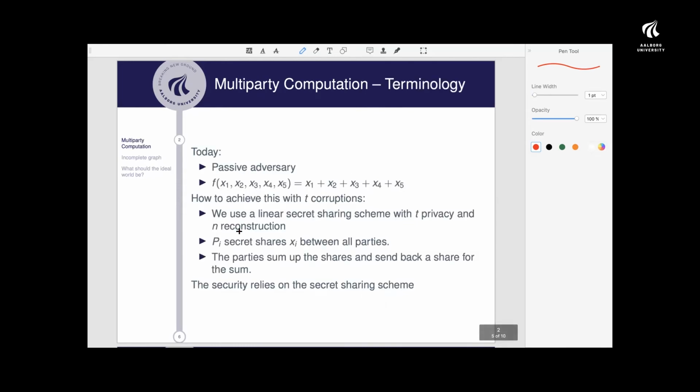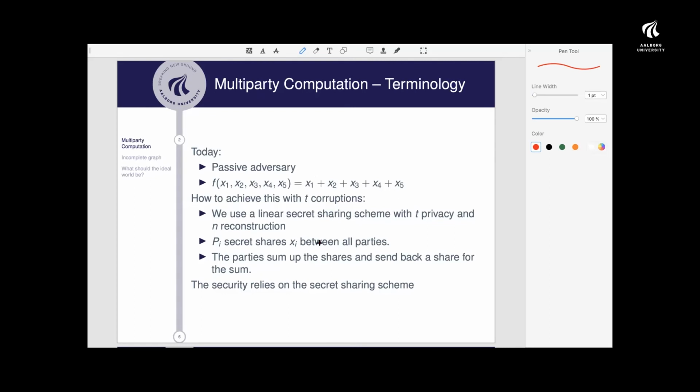So one way we can achieve this setup of computing this function is that each party starts by secret sharing its input. Then, due to the linearity of the secret sharing scheme, which I didn't mention that much about, they could just sum up the shares, and what they get is actually a share of the output. So they could send that back to all the other parties, and due to this n reconstruction, they could compute the output at the end.